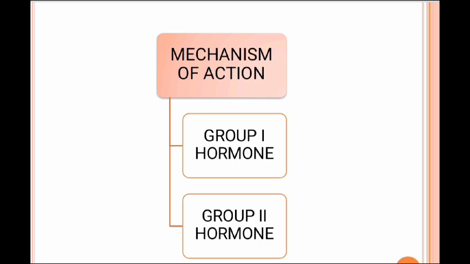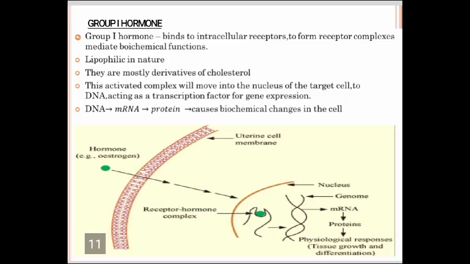Next one is mechanism of action: group 1 hormones and group 2 hormones. Group 1 hormones bind to intracellular receptors to form receptor complexes that mediate biochemical functions. They are lipophilic in nature. They are mostly derivatives of cholesterol. These activated complexes will move into the nucleus of the target cell to DNA, acting as transcription factors for gene expression. DNA, mRNA, protein causes biochemical changes in the cell.